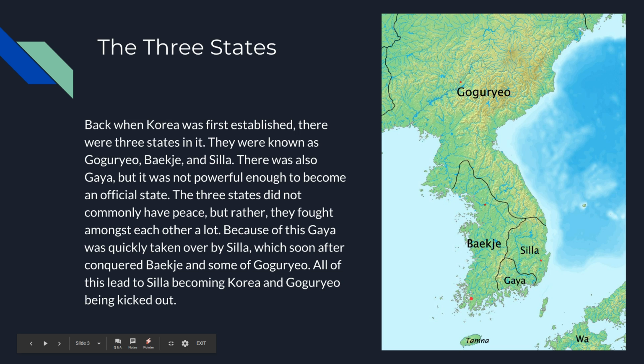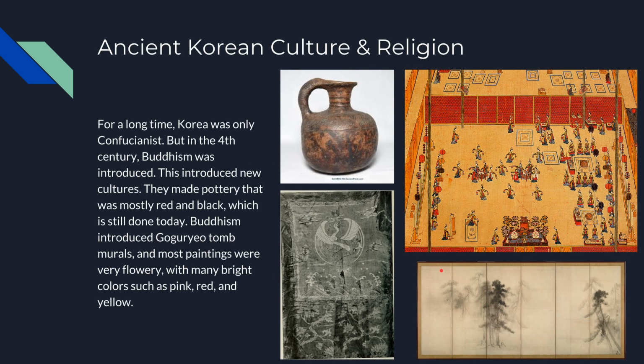The three states did not commonly have peace, but rather they fought amongst each other a lot. Because of this, Gaya was quickly taken over by Silla, which soon after conquered Baekje and some of Goguryeo. So Silla took all the way up to here, and then they conquered right around up to here, and eventually spread up to here, which became what Korea is known as today. All of this led to Silla becoming Korea and Goguryeo being kicked out. So it was like its own little thing for a little bit.